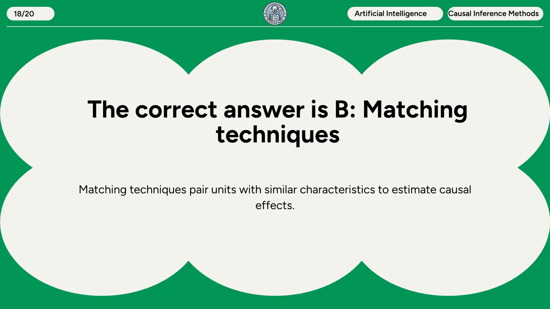The correct answer is B. Matching techniques. Matching techniques pair units with similar characteristics to estimate causal effects.